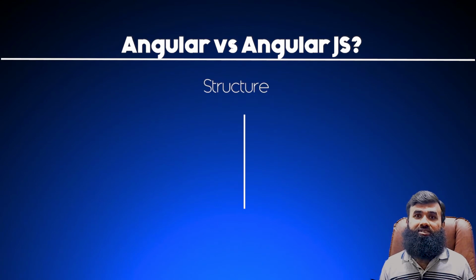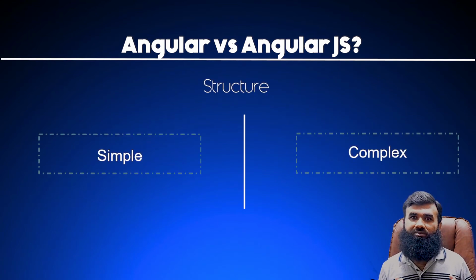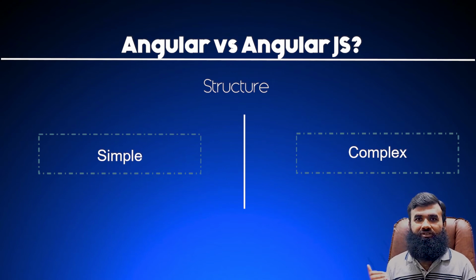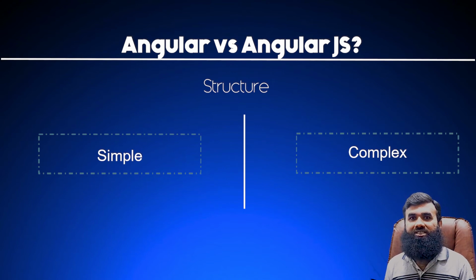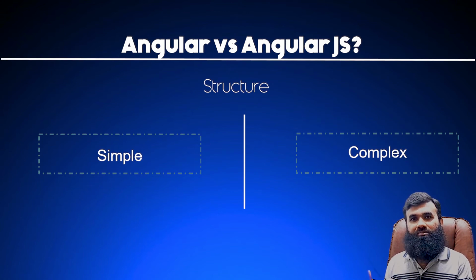The other difference between these two frameworks is structure. When we analyze the structure of AngularJS, it's a bit complex. But on the other hand, the structure of an Angular application is really simple. What makes this application structure simpler is how this application is built, how it is designed, and how components and all the other injections and dependencies work.